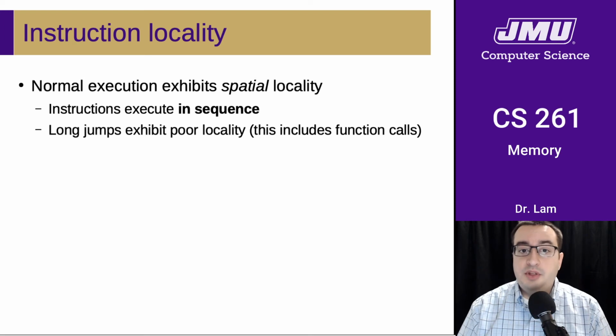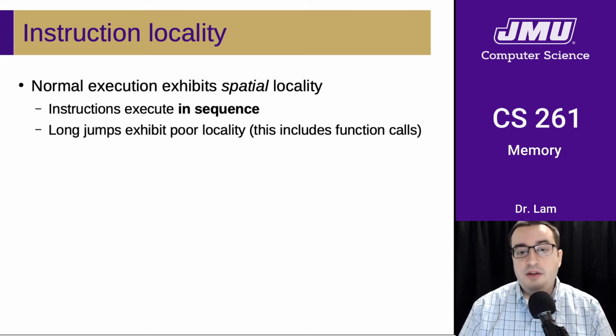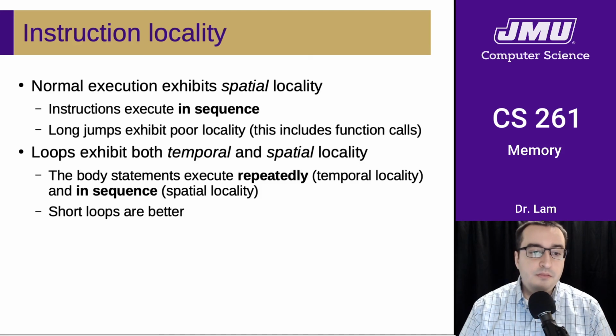Correspondingly, long jumps exhibit poor locality because you're going directly from one instruction to another instruction that's far away. And so it's going to be difficult to predict where that is, and the system may have to, for instance, if it's on a magnetic hard drive, incur some latency associated with moving to that new location. This includes things like function calls because, of course, you're moving from one place in the program to another.